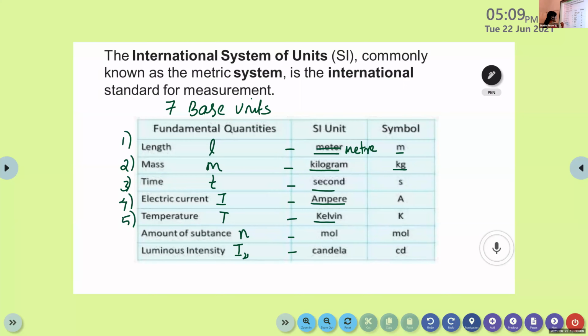Okay. Then the sixth one, amount of substance. Its unit is mole. Here you can just add one more E, mole, M-O-L-E, and its symbol is mol. The last one, luminous intensity. Its unit is candela. Its symbol is cd. So these are the 7 fundamental quantities and their SI units: length, mass, time, electric current, temperature, amount of substance, luminous intensity.